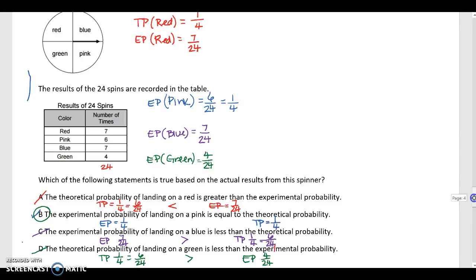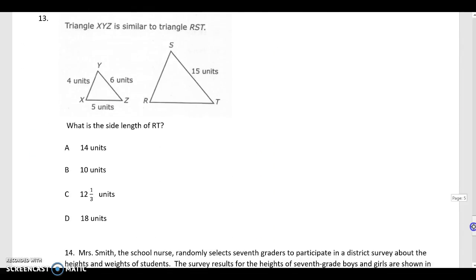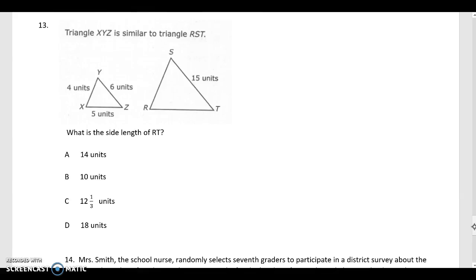Okay, good job. So these last two are spiraled problems from before Christmas break, but you will see some spiraled problems on your math test. So let's take a look. Triangle XYZ is similar to RST. What is the length of RT? So let's see, I want to find RT. I'm going to go ahead and put an X here.